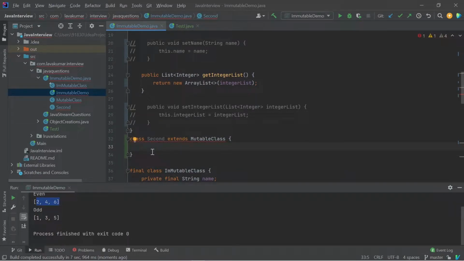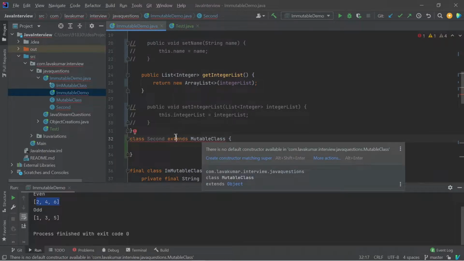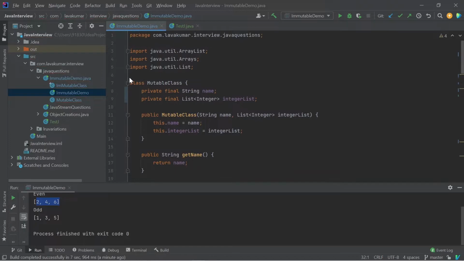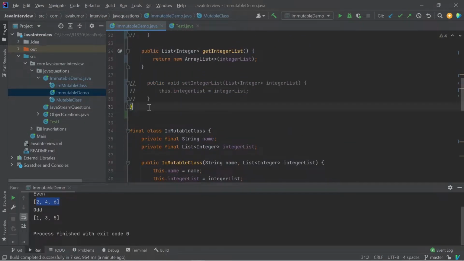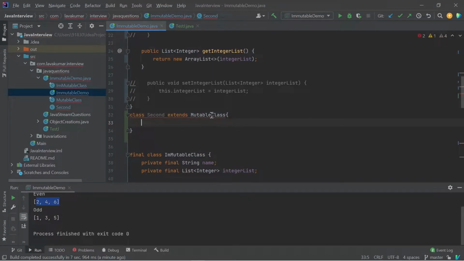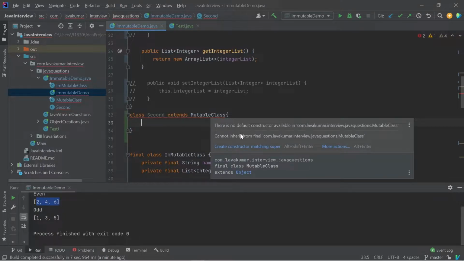This shouldn't be any issue for the mutability case, but for the immutability case, this should be the issue. An immutable class shouldn't be extended, right? For that, just make it final. Then even if we declare a class Second extends Mutable, it is not allowing it.